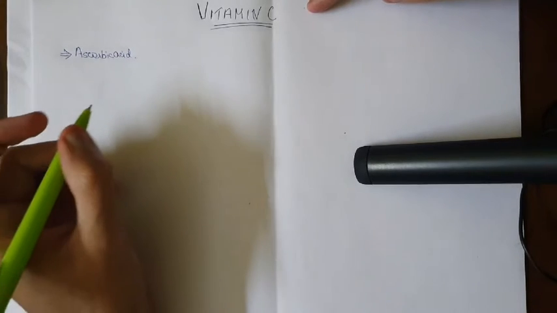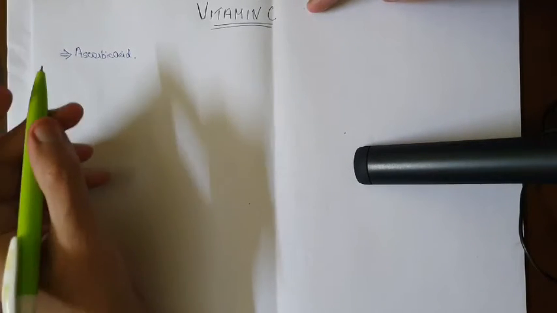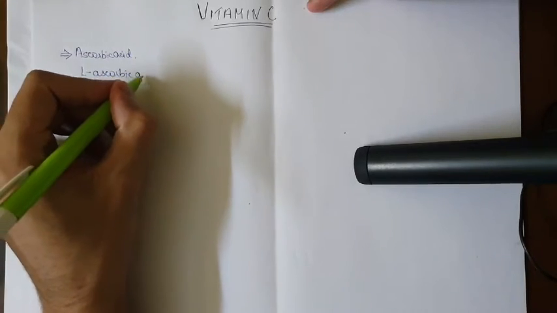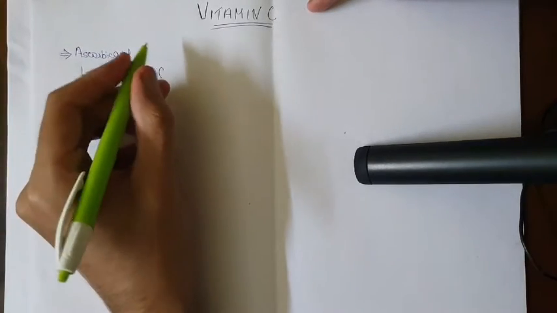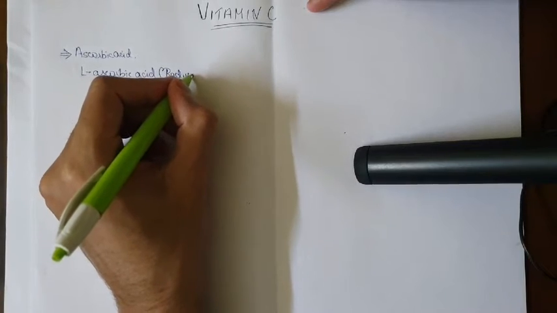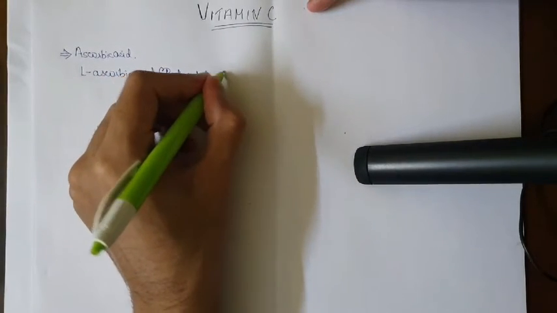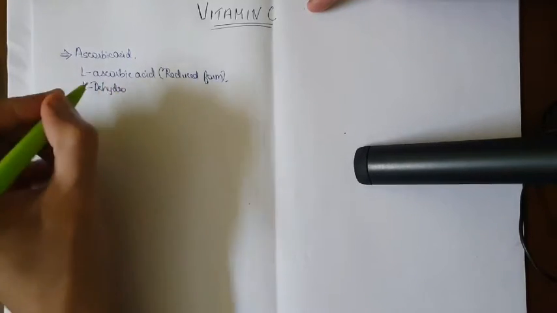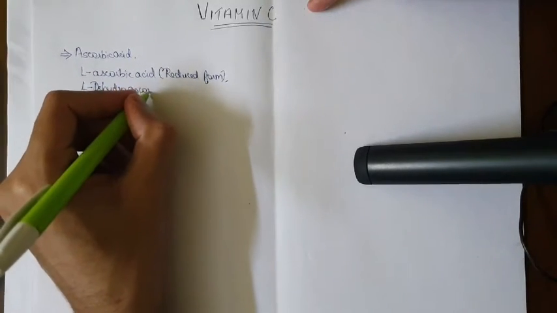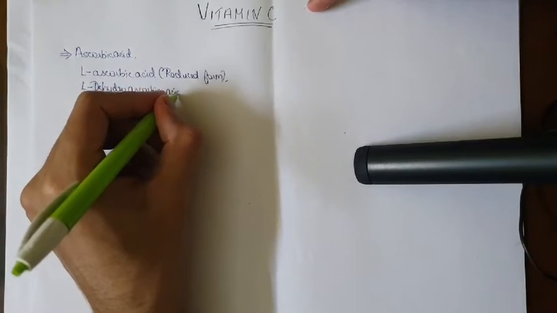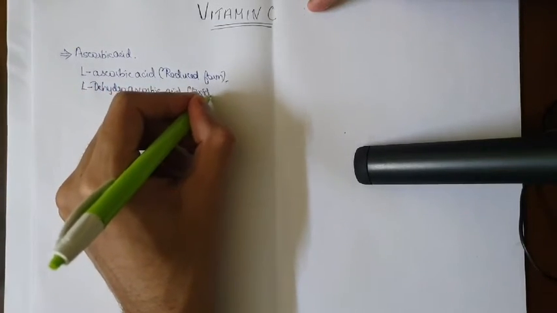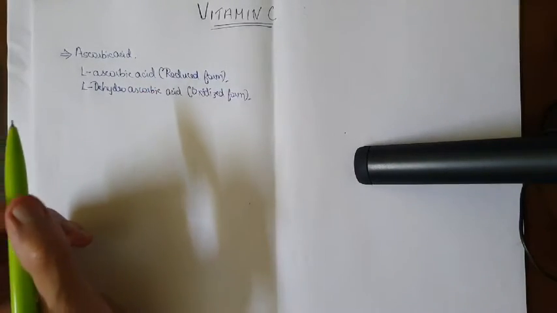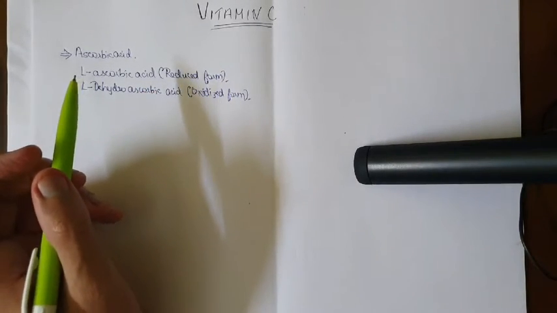Now this ascorbic acid exists in two forms. One is L-ascorbic acid, that is, it is in the reduced form, and we have L-dehydroascorbic acid, which is present in the oxidized form. Okay, this you need to know.